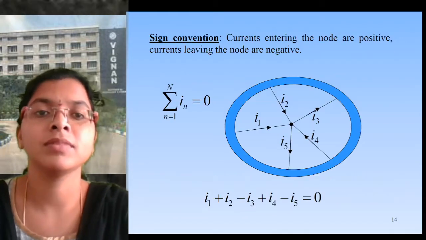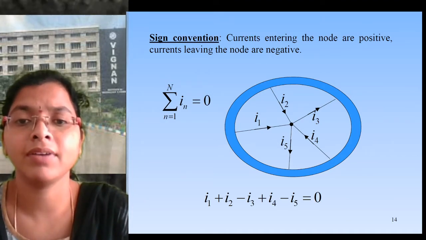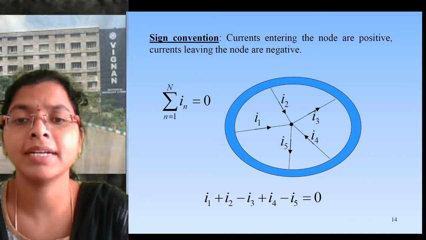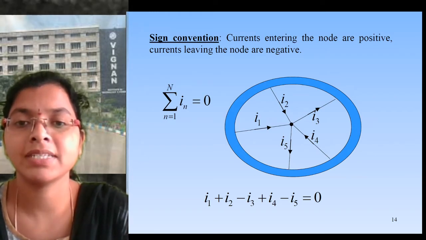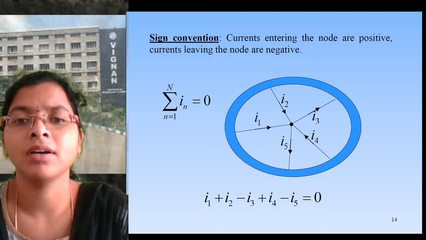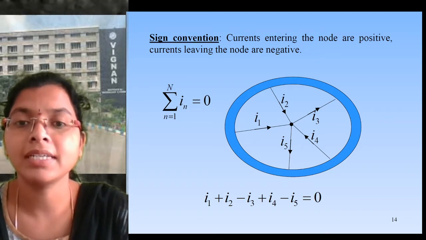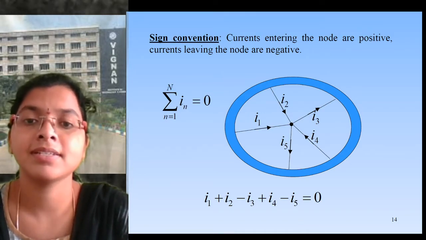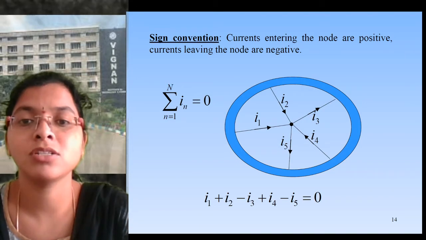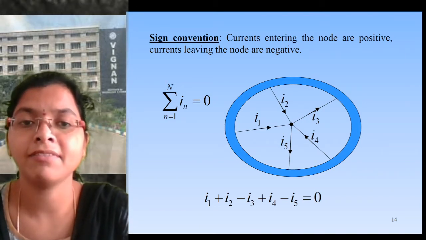So we'll see now. This is a sign convention, with a node in between. That particular node is connected to 5 branches. So let us take a network which has only one node, and that node has 5 branches. Each branch indicates a current: I1 and I2 are entering, I3 is leaving, I4 is entering, and I5 is leaving.